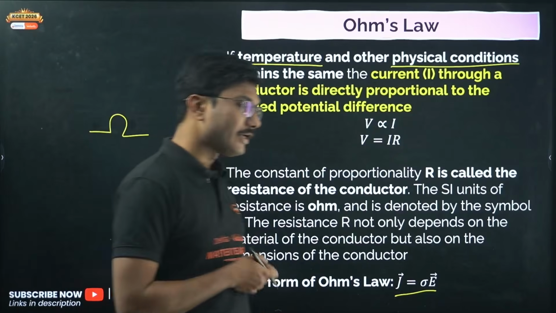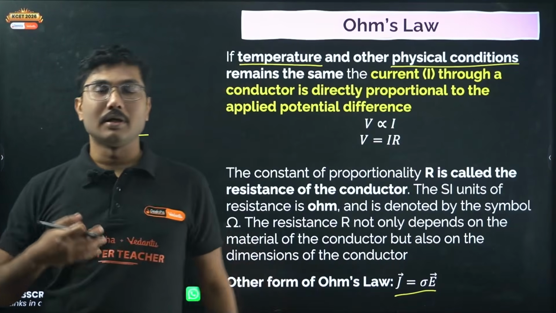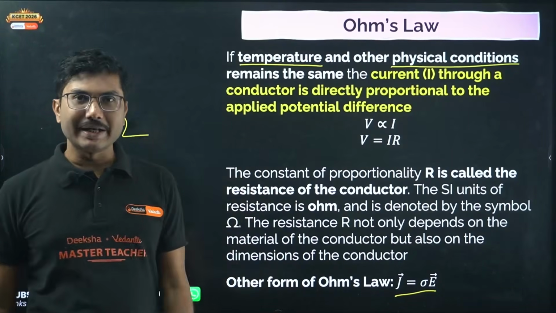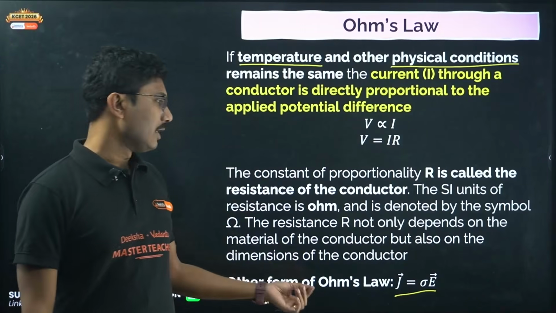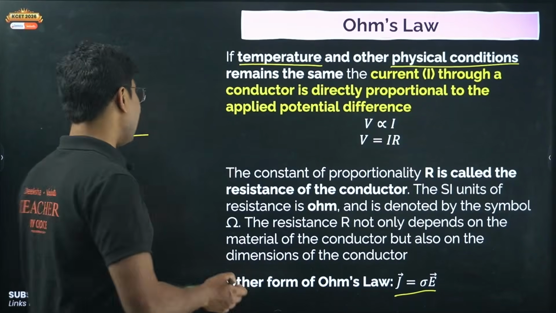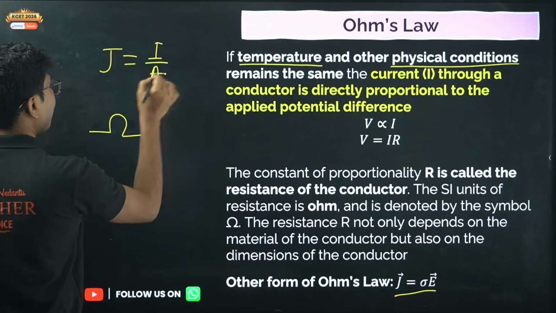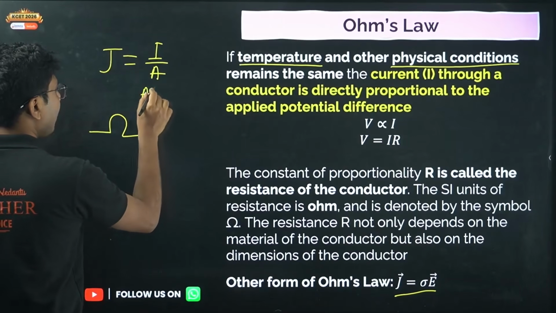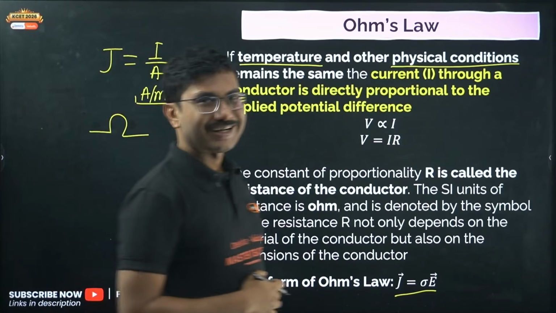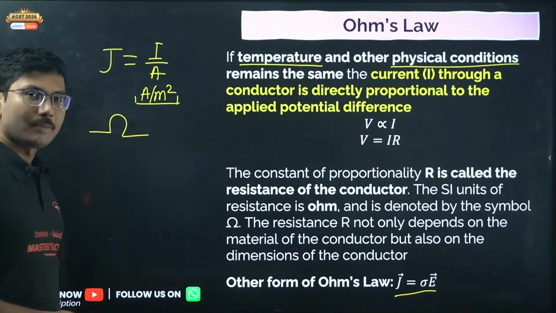As I mentioned, electric field is also there, right? Electric field is the responsible reason for the motion of current. So there should be a formula which relates the current to the electric field. E is the electric field and J is basically the current density, meaning current per unit area. Its unit is ampere per meter square. It came in the PUC final exam once. So the unit of current density is ampere per meter square. Its dimension is A L to the power of -2.